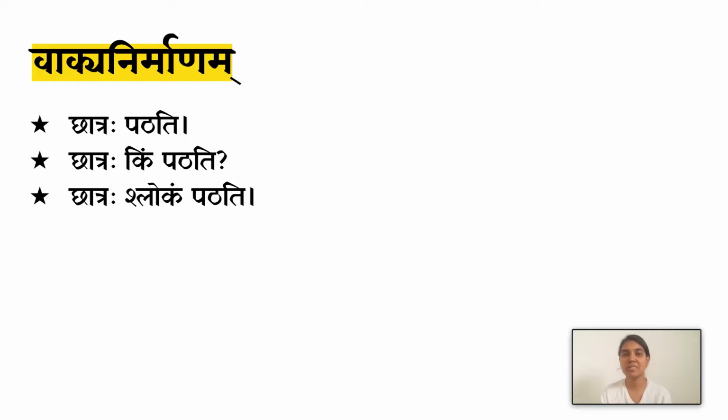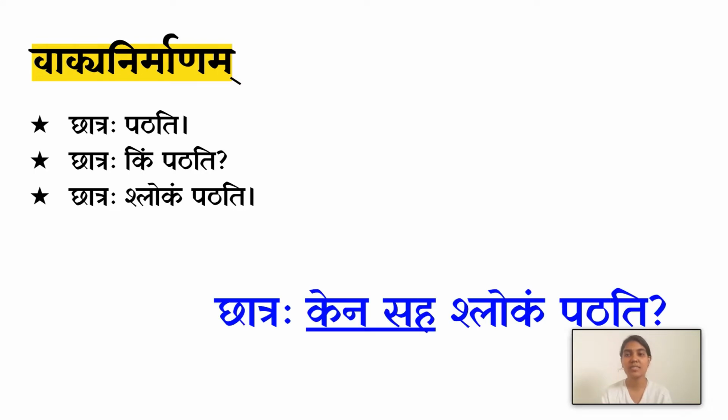So this was the basic sentence we were working with. Chhatraha pathati, Chhatraha kim pathati, Chhatraha shlokam pathati. And now we're asking another question. Chhatraha kena saha shlokam pathati, which means along with whom is the student reading a shloka, or does the student read the shloka? So the answer to this question, kena saha, along with whom, is given in the Triteeya Vibhakti.